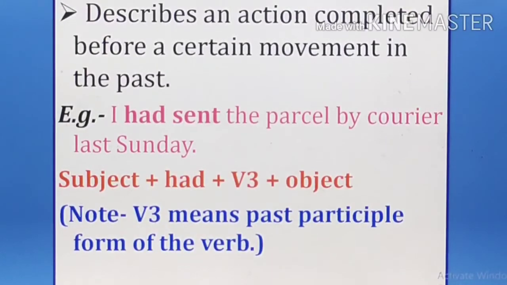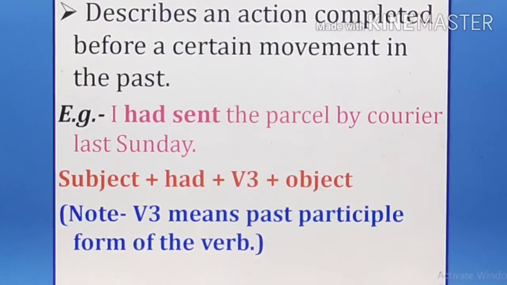Subject plus had plus V3 plus object. This is the formula for the past perfect tense. Okay, subject plus had. Had is compulsory and V3 is the past participle form of the verb. Must remember this one. What is V3, if anyone asks you? For go, went, gone. So gone is the V3 form of the main verb, that is go.